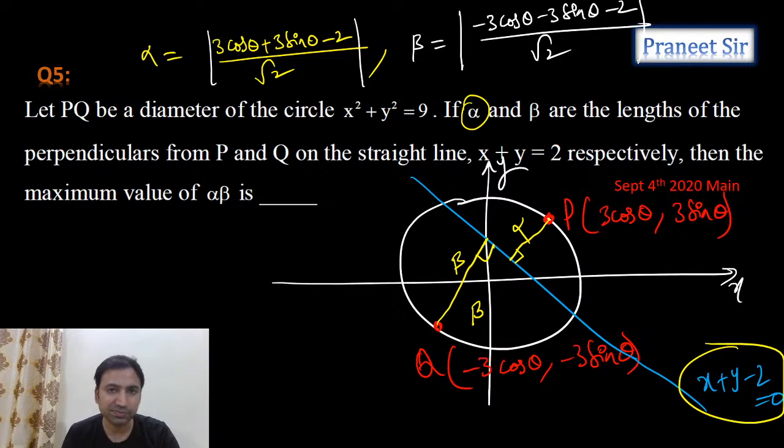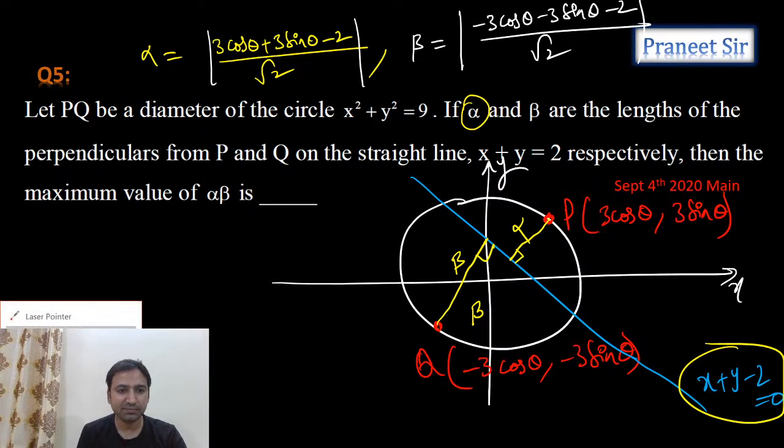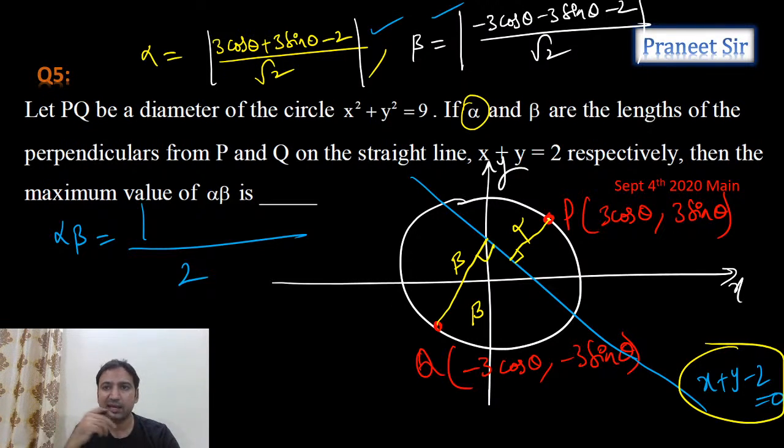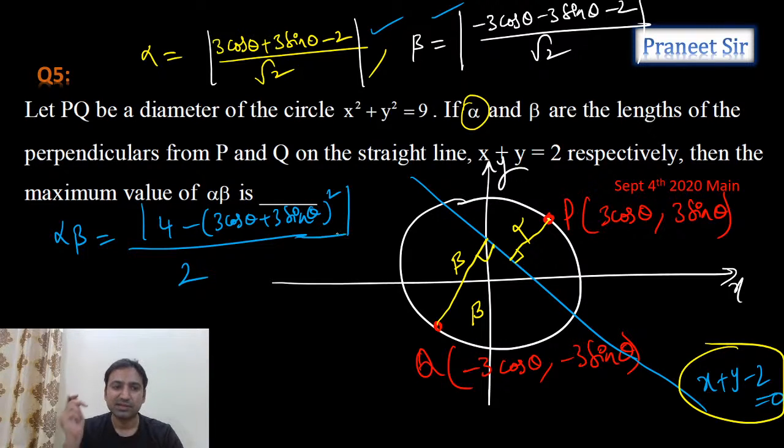Now let's multiply these two. If you multiply these two, let's see what we get. Alpha into beta is equal to, when we multiply these two, the denominator is clearly 2. And what is the numerator, guys? The numerator is like a plus b into a minus b. When you multiply a plus b into a minus b, how much do we get? We get 4 minus of 3 cos theta plus 3 sin theta whole square. Are we getting this?